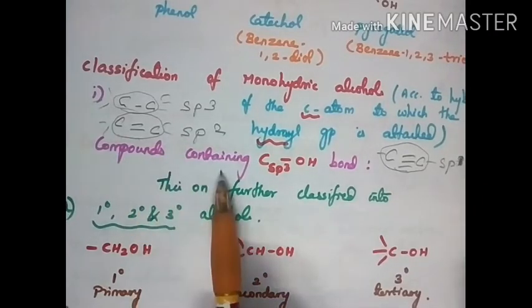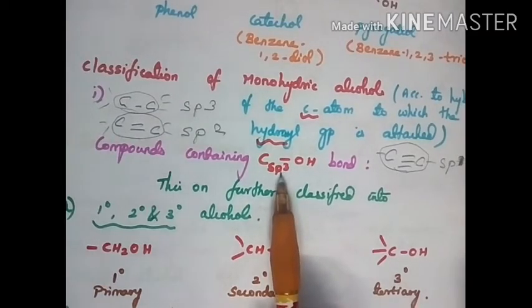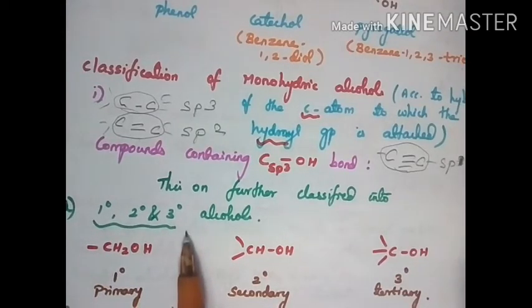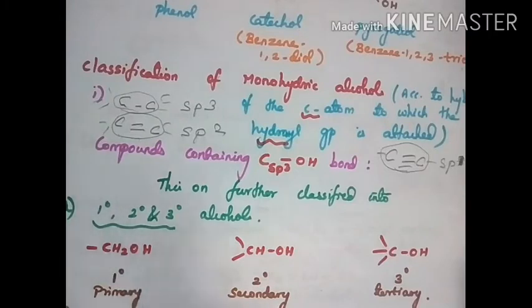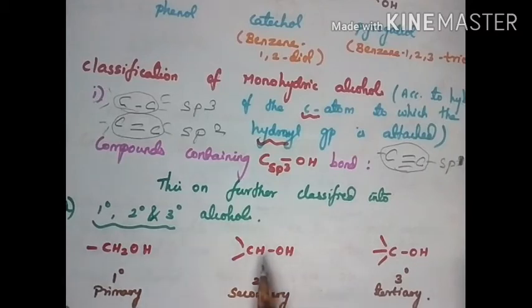So compounds containing the OH group attached to an sp3 carbon are classified into 3 types: primary, secondary, tertiary alcohol. If a compound contains a CH2OH group, it is referred to as primary. If it contains a CHOH group, it is called secondary.